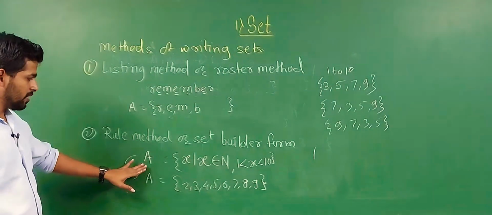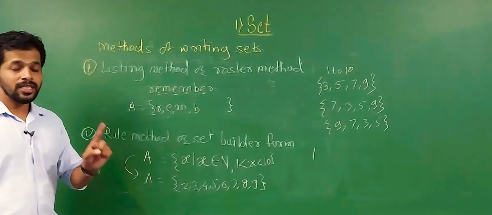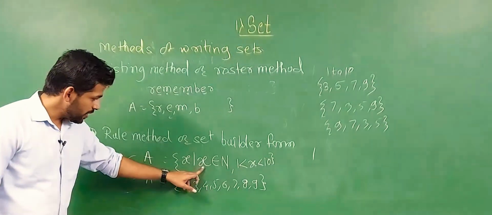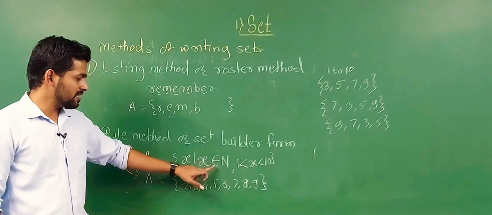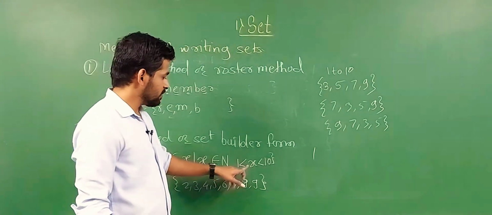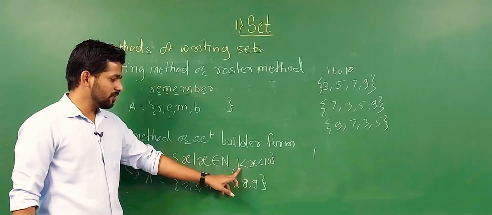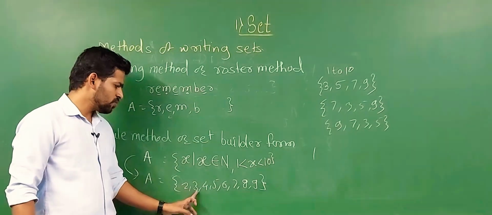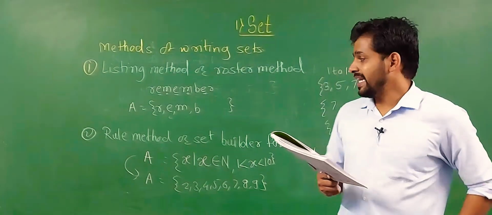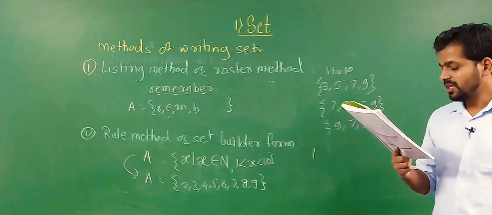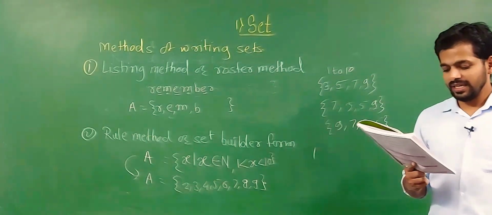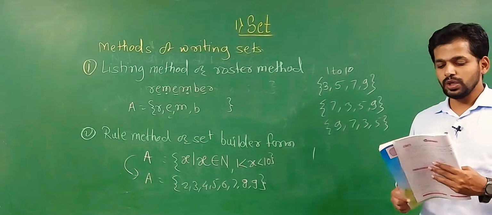We take another example here. A is equal to, set A is a set of x such that, the vertical line is read as such that, x is a natural number. x is an element of N, that is natural numbers, and the value of x is in between 1 to 10. So we write 2, 3, 4, 5, 6, 7, 8 and 9. We read it as: first we take the name of the set. Set A is the set of all x such that x is a natural number between 1 to 10.